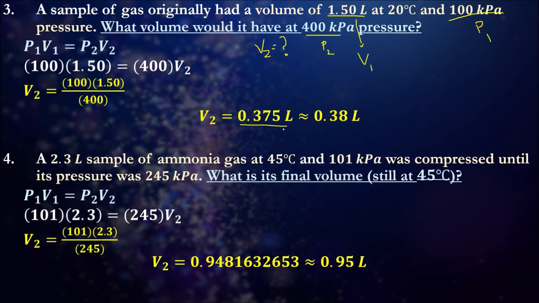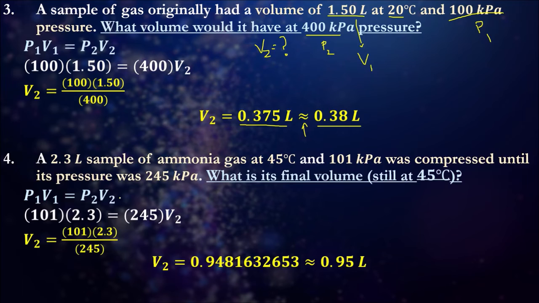So 0.375 liters. If you have a look at the question again, 20 degrees Celsius, that's in 2 significant figures, so that's why I also rounded off to 2 significant figures. So 0.38 liters. This sign is just the approximation, so that's the actual equal, what it's actually equal to, and that's the approximation you've made based on the significant figures of the question.